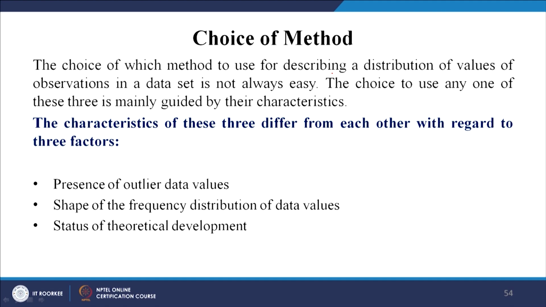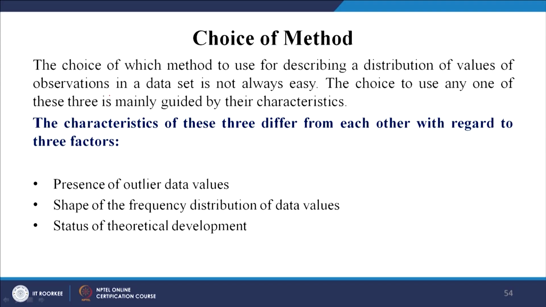Please understand, when we are talking about the distribution of values, we are generally saying we are trying to create a plot of data and see how the random data is distributed. So, that is what we are interested in. The distribution of data is of interest to the researcher. He is trying to see how the data is distributed. Is it symmetric? Is it skewed to only one side, maybe to the right, to the left, or whatever it is? How do you do that? So, when you are having such a problem, the characteristics of these three differ from each other.